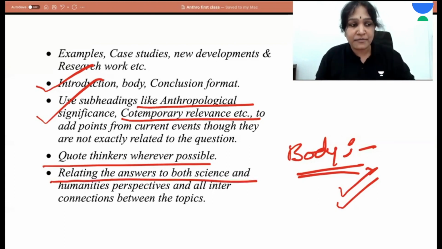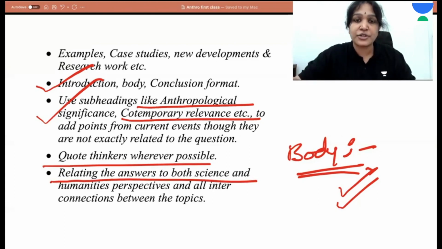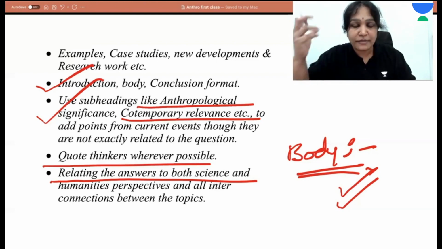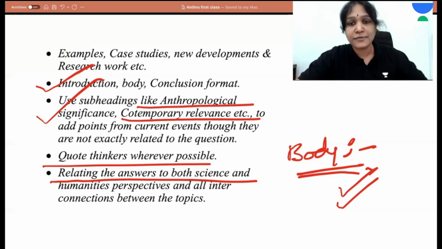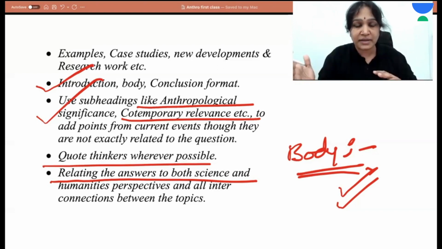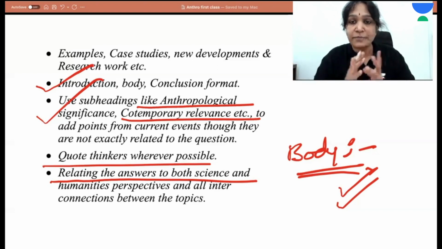For example, we have biological reasons for the origin of religion, like an evolved human brain. We have a biological reason for marriage as a social institution. We have an erect posture. We stand straight and we walk on two legs. Those are the reasons for the origin of social institutions like marriage and family. So that is how we can relate the social and physical aspects of human life.